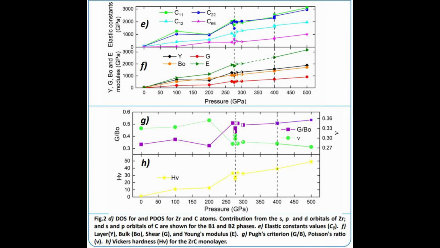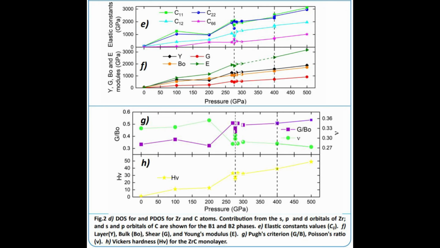In addition, the elastic constants and moduli increase as pressure increases. At PT1, a change in these parameters is shown, indicating a phase transition, and at PT2 the constants change slightly. The Pugh criterion and Vickers hardness increase as the pressure increases. At 200 gigapascals they have a noticeable increase, but at PT1 they increase abruptly. After this pressure there is a constant increase.